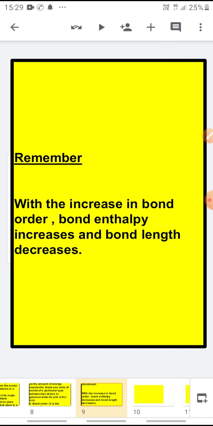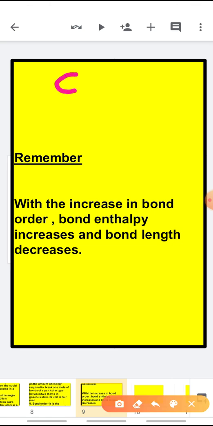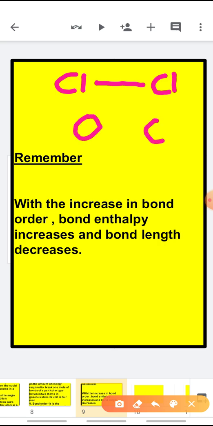Now children, what you have to remember is, suppose Cl atoms are combined through a single bond. When bond order is less, bond enthalpy will be less and bond length will be more. With the increase in bond order, wait, just a minute. In O2, 2 bonds are formed, and in case of the nitrogen molecule, 3 bonds are formed.